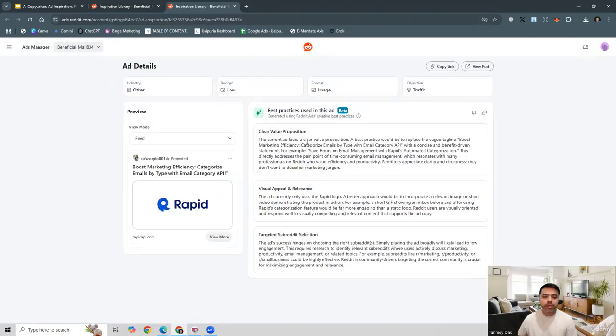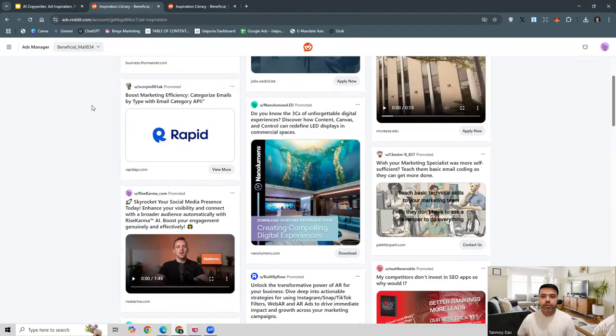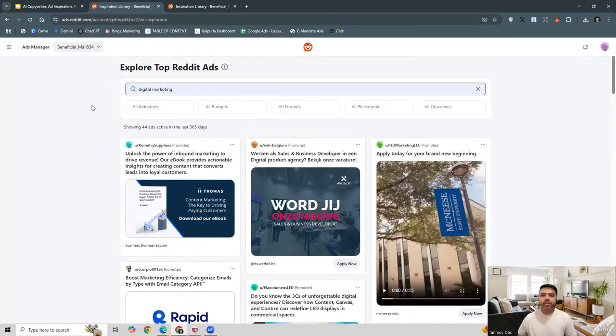So you can see the details of the ad over here as well. This is how we can make use of this section, ad inspiration, which gives us ideas about other live ads which are already working related to our business, our industry.